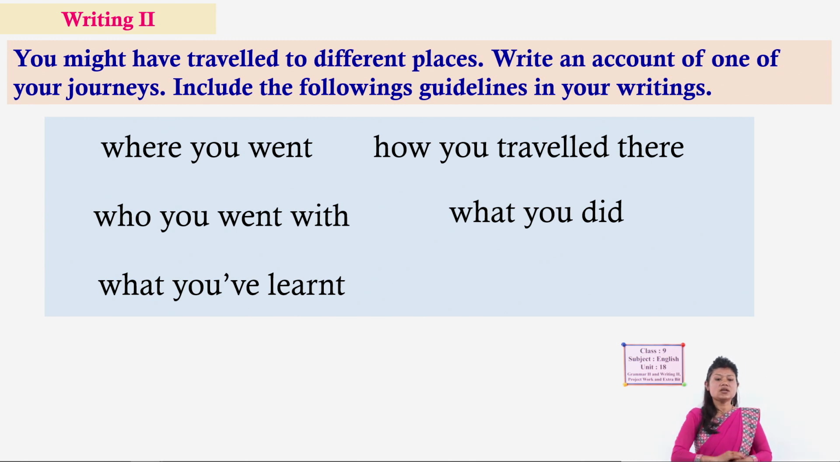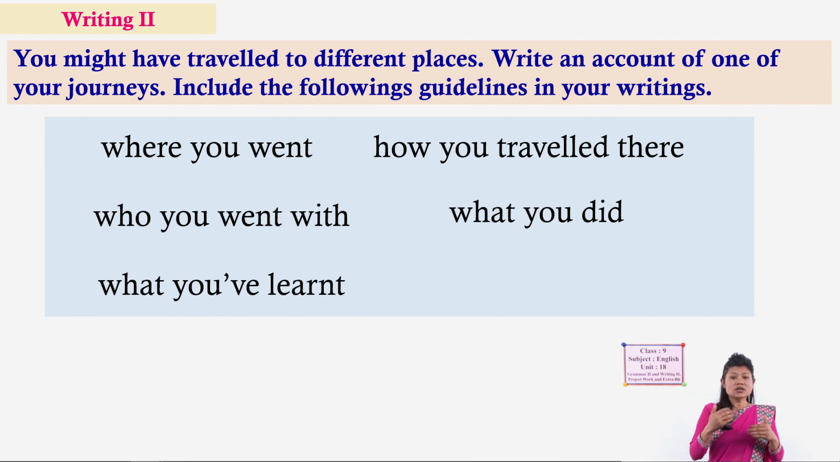Okay. So, the guidelines are where you went, first of all. So, just write the name of the place, and then who you went with. So, with whom? With friends, with family members. Then how you traveled there. Have you traveled, you went there by bus or by other means of transportation, okay. What you did, okay, and then what you have learned from that visit. So, can you do it? Will you do it?